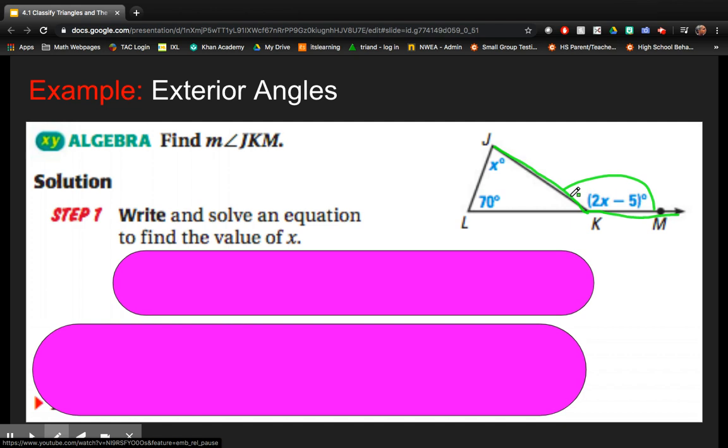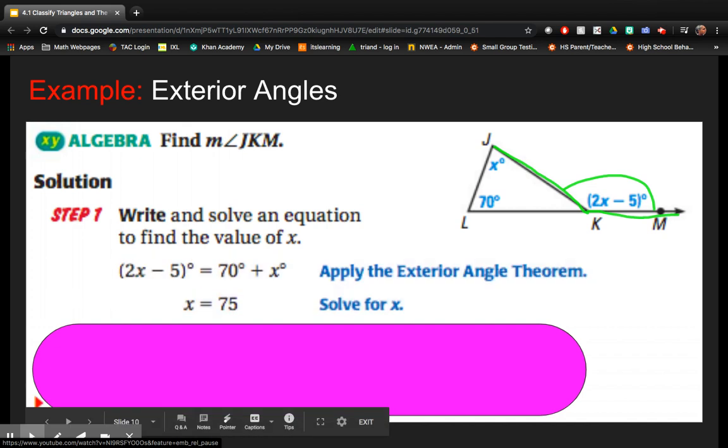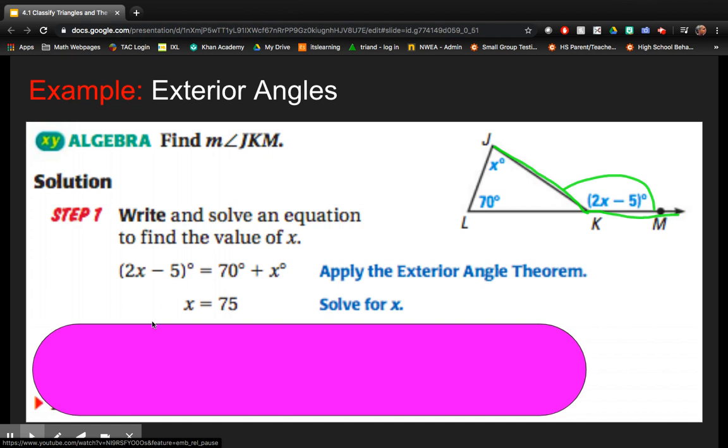And we just learned that the measure of the exterior angle is equal to the sum of the two inside angles. So we can say that 2x minus 5 has to be equal to x plus 70. And then from there, we can simply solve.